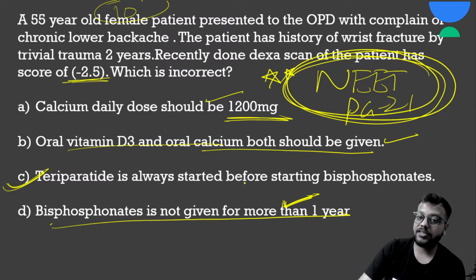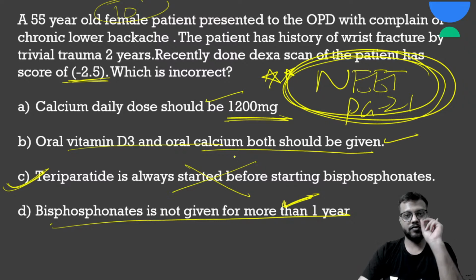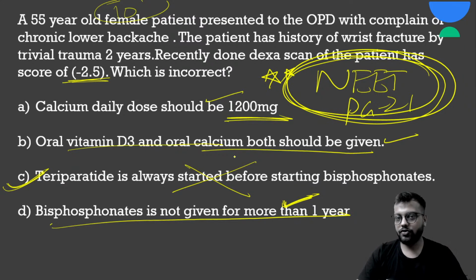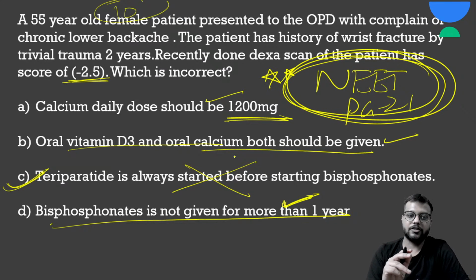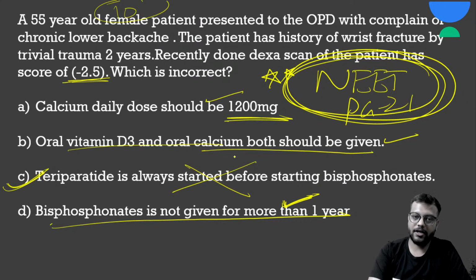Teriparatide is always started before starting bisphosphonates, wrong. बिस्फॉस्फोनेट first line होती है, drug of choice है, हमेशा bisphosphonates ही पहले देंगे. Okay, so the correct answer was C because it was the wrong option or incorrect option.